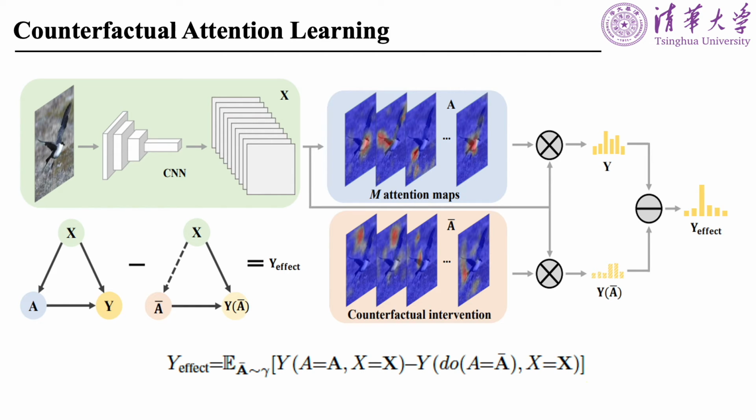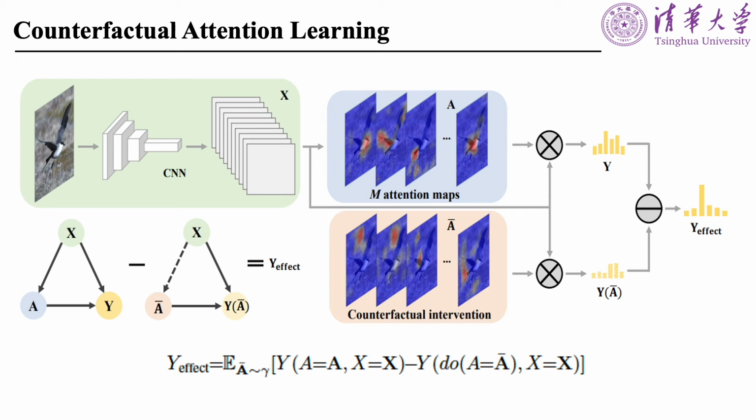By introducing the causal graph, we can analyze causalities by directly manipulating the values of several variables and seeing the effects. We propose to adopt counterfactual intervention to investigate the effects of the learned visual attention. The counterfactual intervention is achieved by an imaginary intervention altering the state of the variables assumed to be different. In our case, we conduct counterfactual intervention by imagining non-existent attention maps to replace the learned attention maps and keeping the feature maps X unchanged.